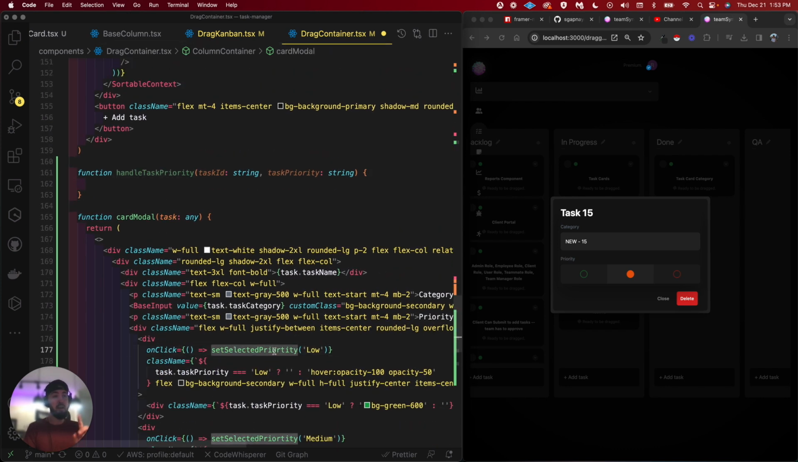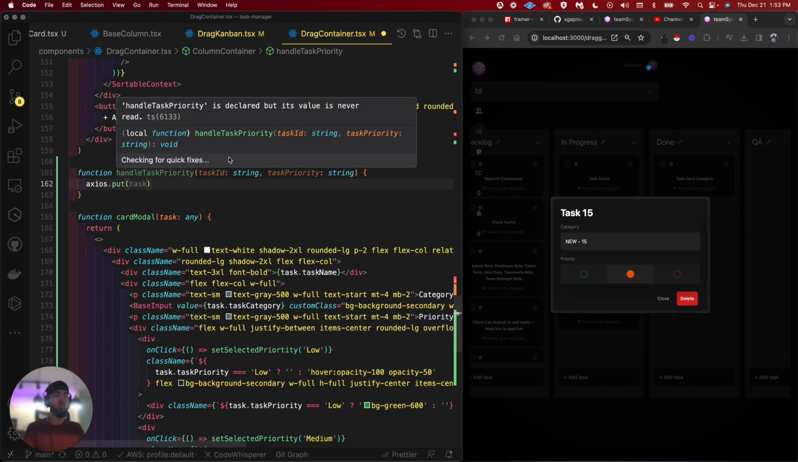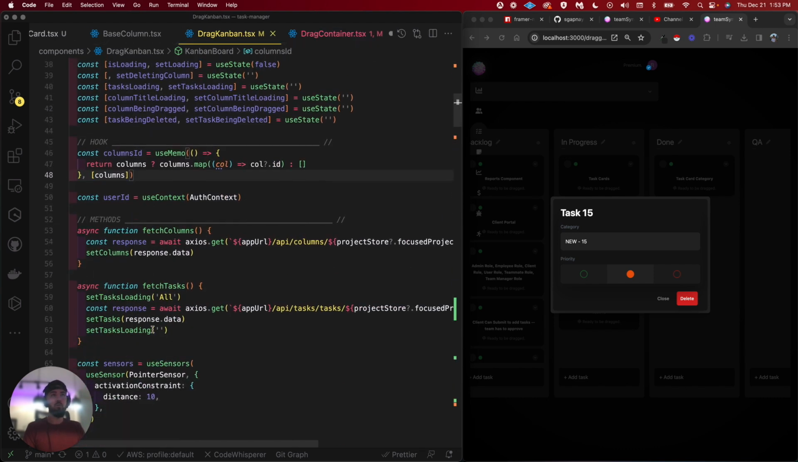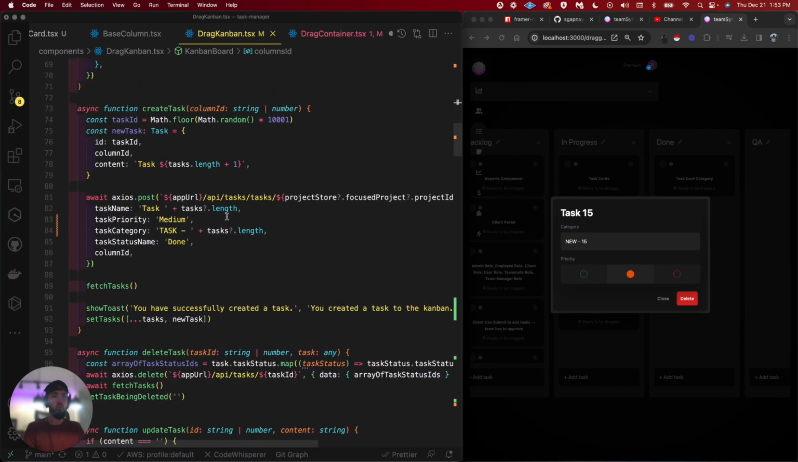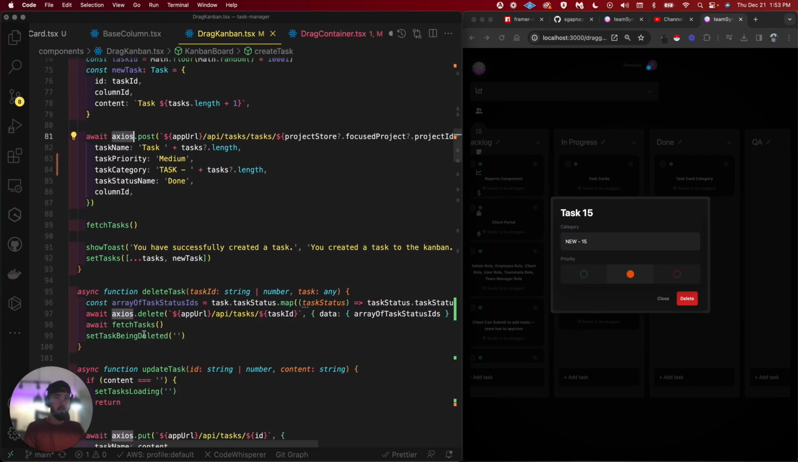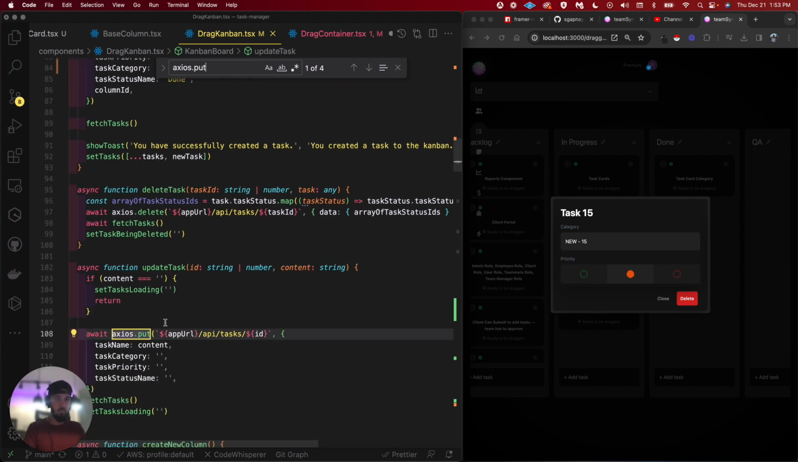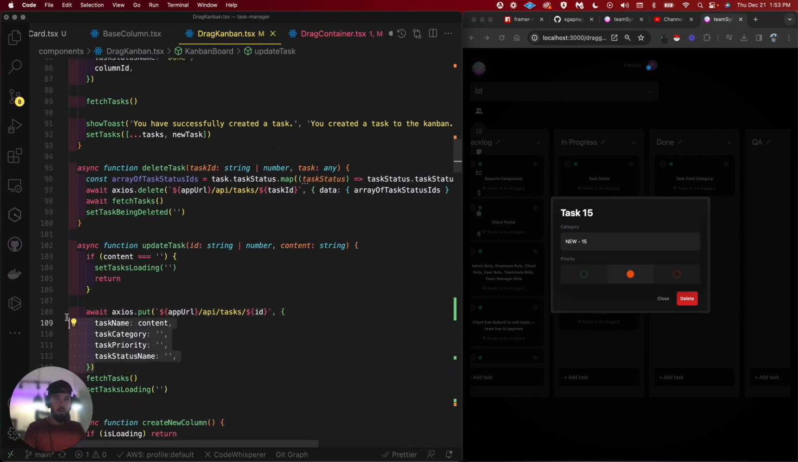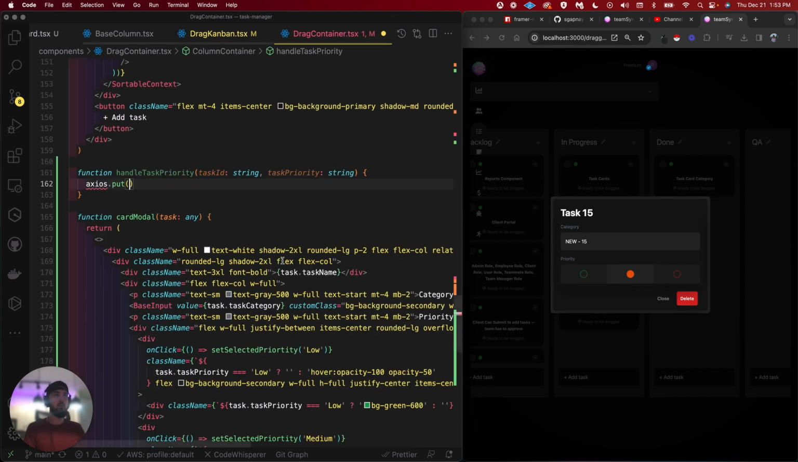So instead of set selected priority, which was just a piece of state earlier, we're going to fire off this function that really is going to be an Axios.put request to our backend. So let's pull in all those things. So we have our Axios deal right here, Axios.post. We want Axios.put. There's our put request. This is exactly what we need to steal.